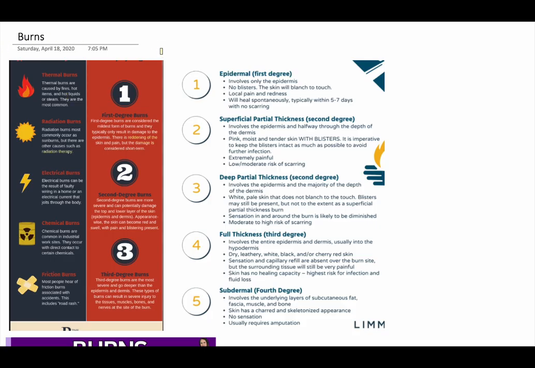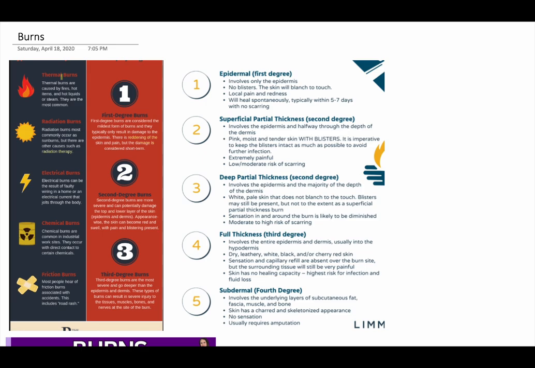Now, first we will be discussing the causes of burns. The causes of burns include thermal burns, radiation burns, electric burns, chemical burns, and friction burns. We will be discussing each of them in detail. Thermal burns occur whenever we come in contact with something hot.